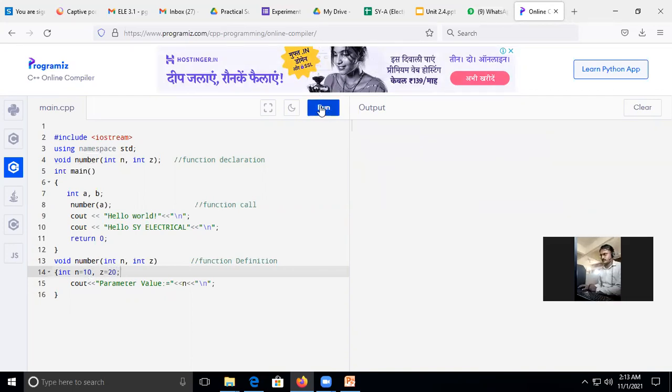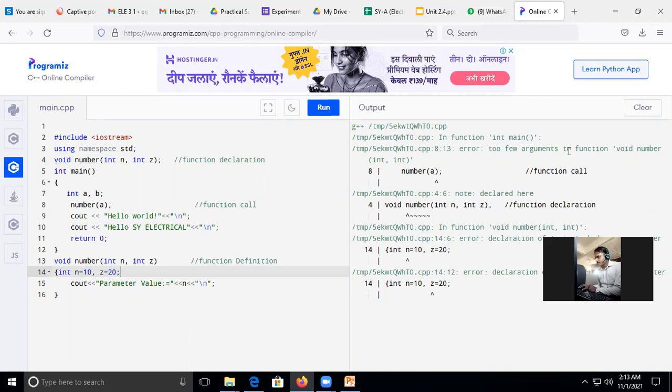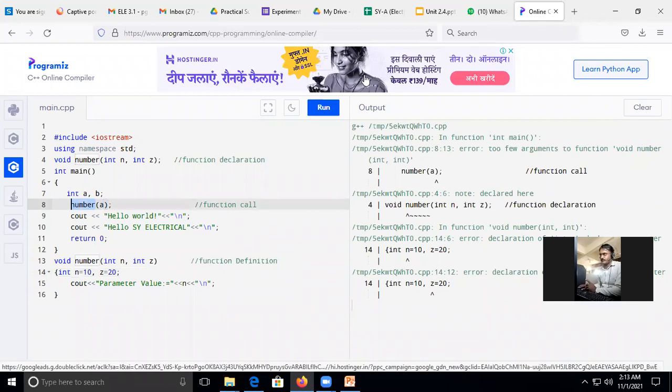Okay, now just check again. It shows me an error. Why does it show me an error? It says too few arguments. I have given the arguments to my function when I called, but what is there? It missed by one.